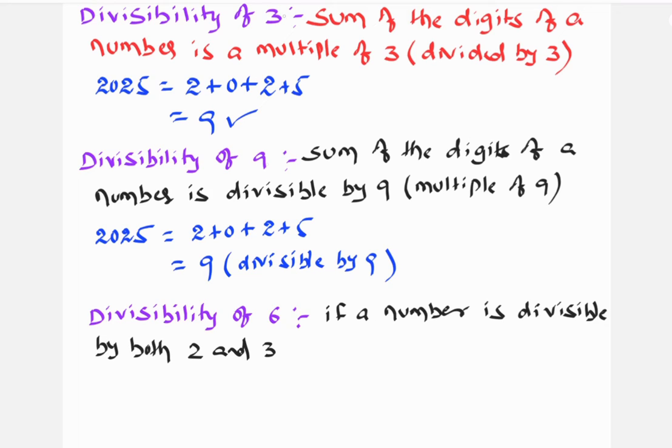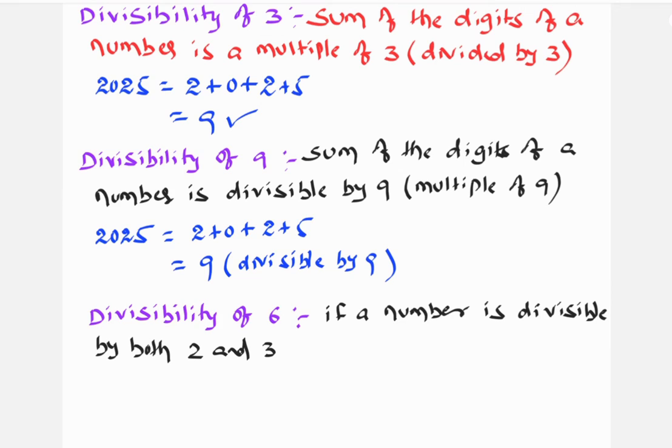So both 3 and 9 have the same condition, but in the divisibility of 3 the sum should be divisible by 3, and in the divisibility of 9 the sum should be divisible by 9.